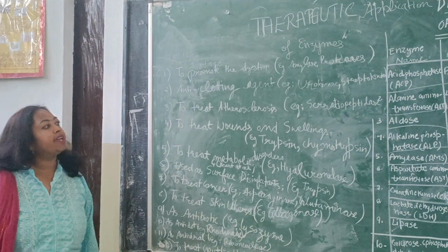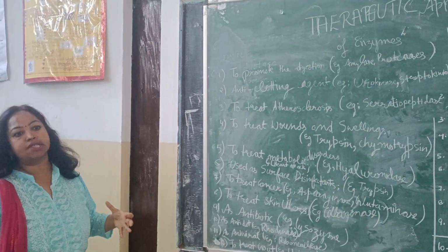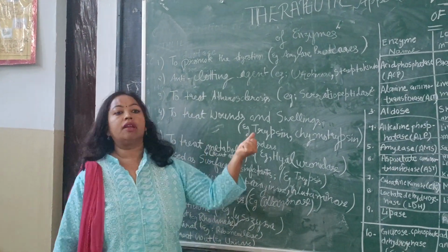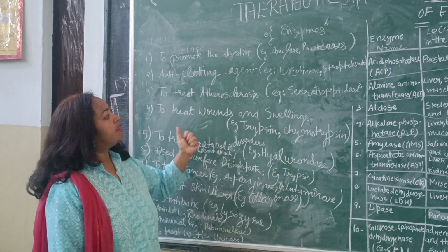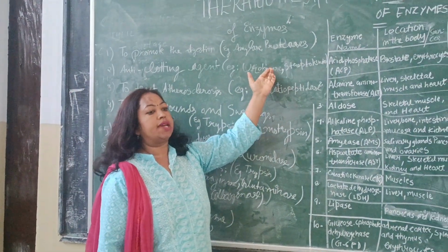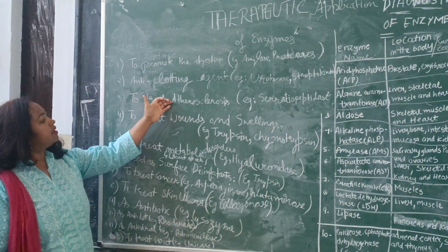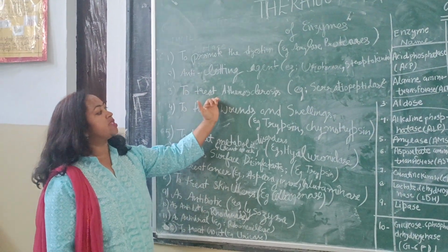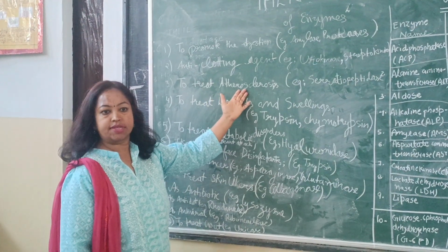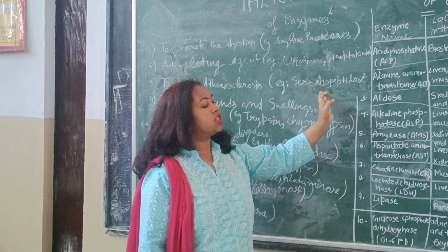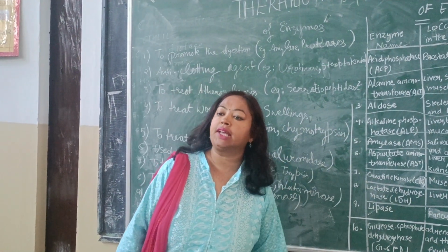Second is anti-clotting agent. That means they will dissolve the clot of fibrin and then they will help in blood clotting. The example is urokinase and streptokinase. Third use of enzymes is to treat atherosclerosis. As we very well know, the enzyme involved is serratiopeptidase.